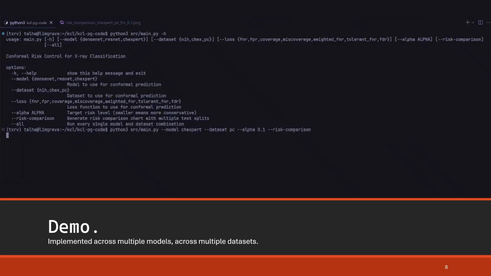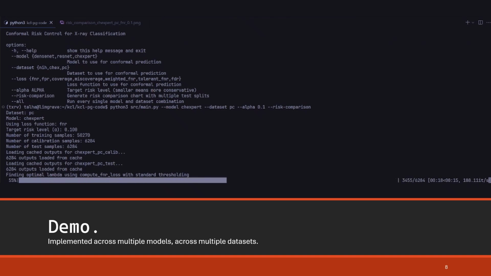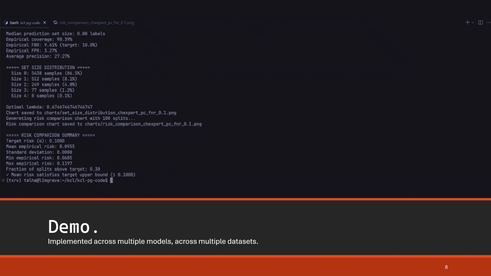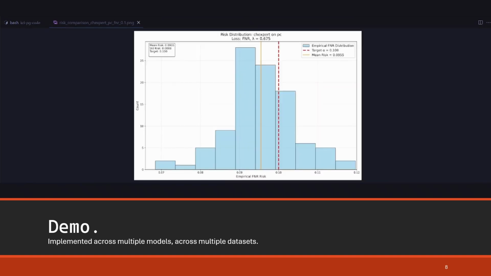My implementation provides a command line interface for controlling the dataset and model used. Here's a sped up demonstration of generating the empirical risk graph for CRC, specifically the ResNet model on the PadChest dataset.